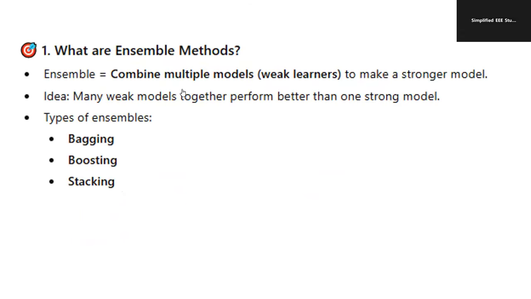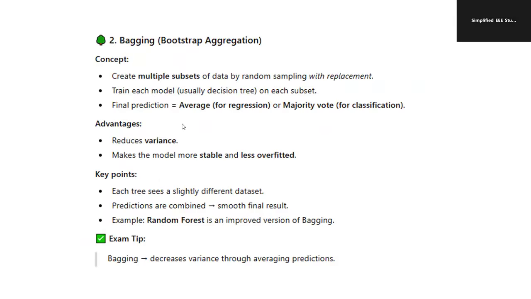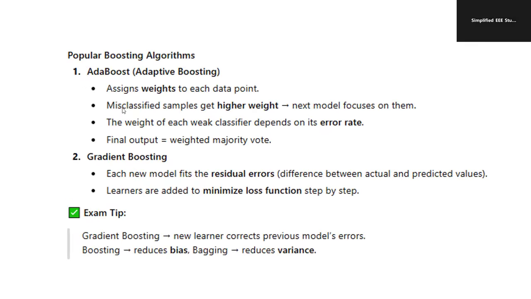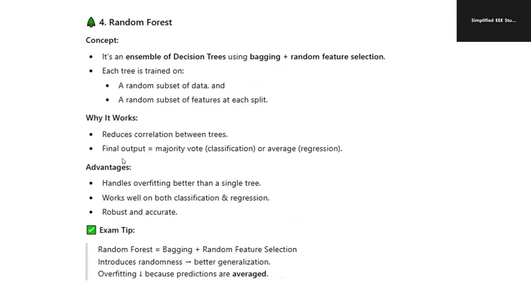The other one is ensemble methods: a combination of multiple models, weak learners, to make the model strong. That is called the ensemble method. We have three ensembles: bagging, boosting, and stacking. What is the purpose of bagging? To reduce the variance. Boosting, the purpose is to reduce the bias. Different types of boosting algorithms: AdaBoost, gradient boosting. In gradient boosting, the new learner corrects the previous model. That is a major peculiarity.